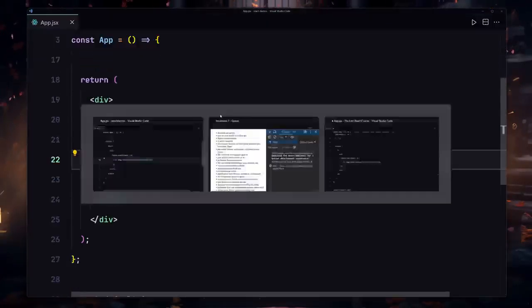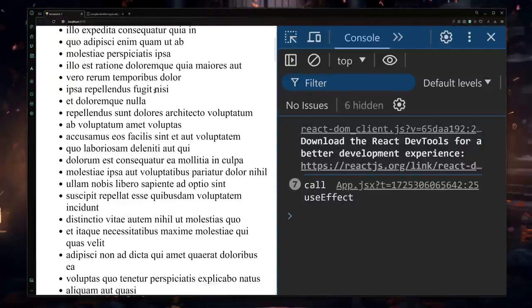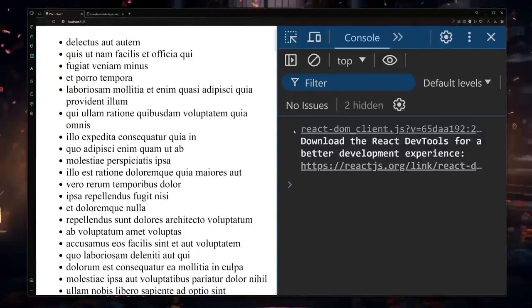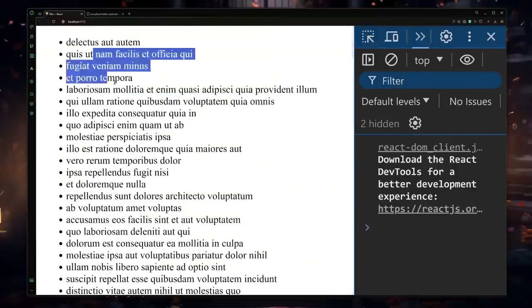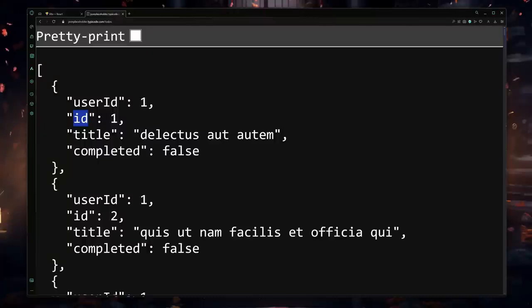So if I save my file, and here you can see we are now getting all of the to-dos ID. So now let me just refresh there, and everything is working the way we expect it to work. So we are now getting the ID, but we can also get the body. Okay, we don't have the body.